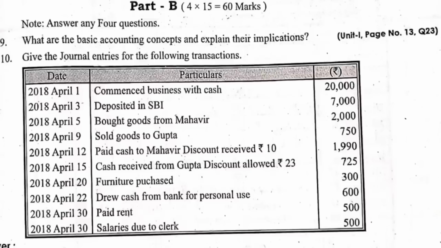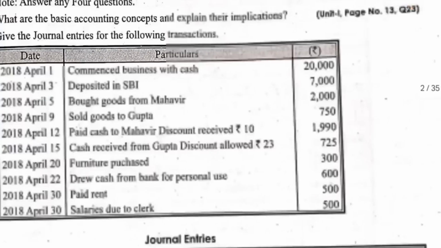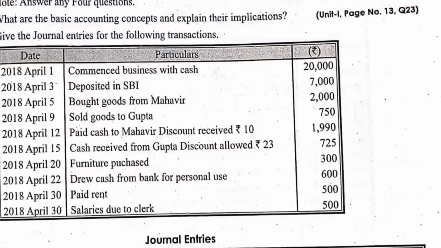Next, students, paid rent. If we are paying rent, is cash coming in or going out? Cash is going out. So rent account debtor to cash account.